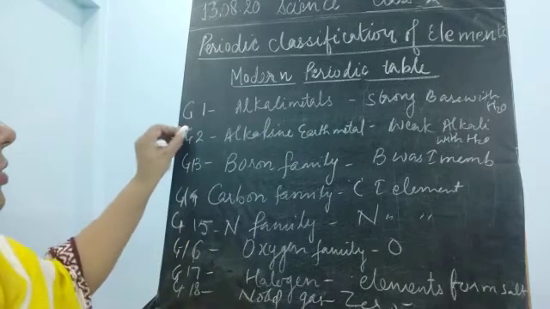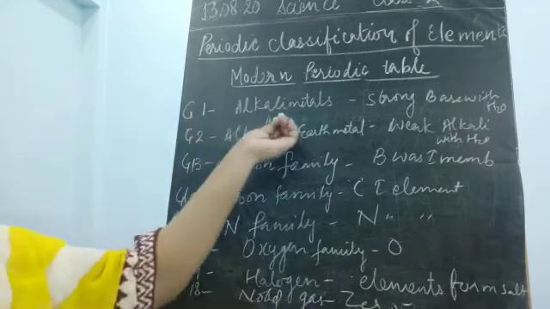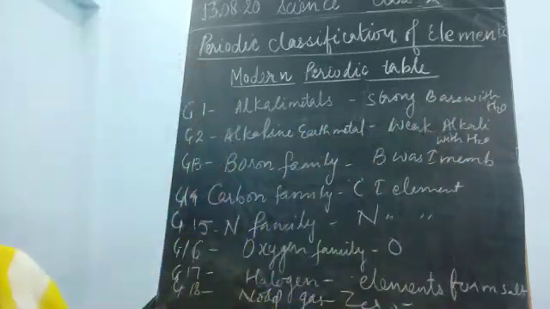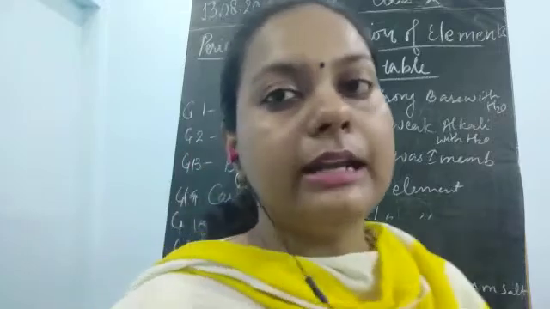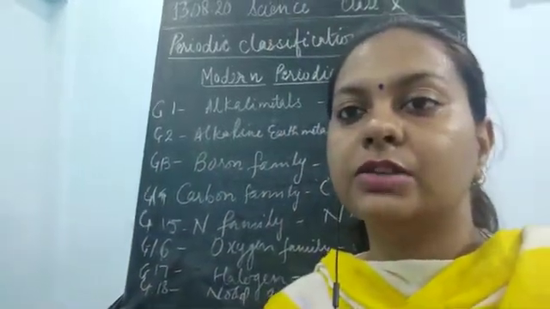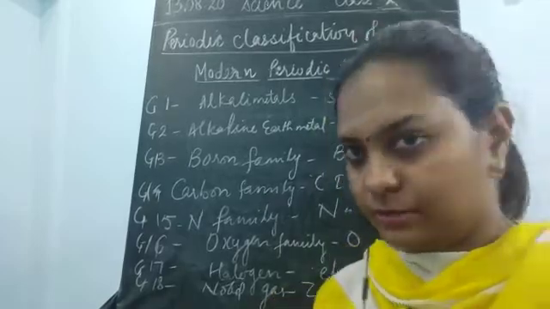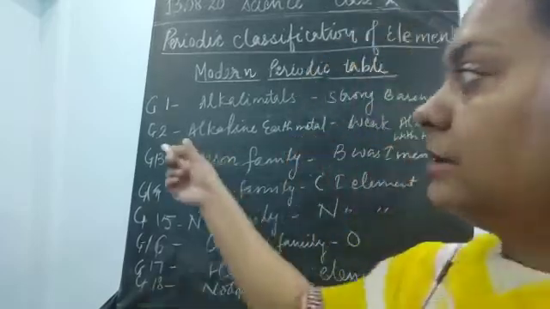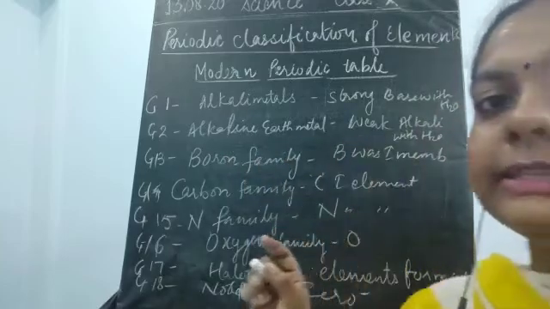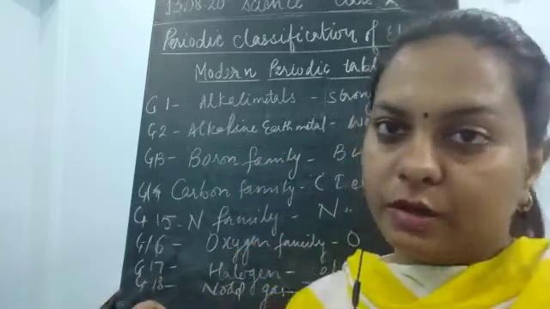1 is going to be the alkali metals, and they form strong alkalis with water. Now what are these alkalis? As we have understood, alkalis means they form a strong base when they react with water. Next, group 2, the alkaline earth metals, forms weak alkalis with water. They were not forming strong alkalis.